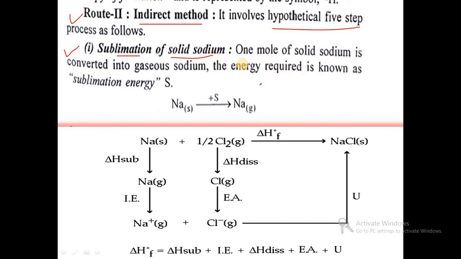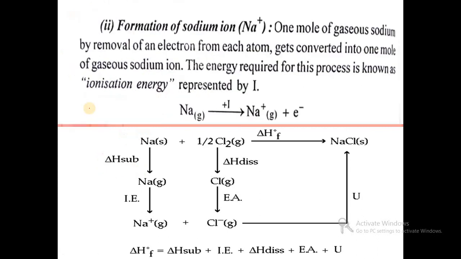In the first step, 1 mole of solid sodium is converted into gaseous sodium, and the energy required for that process is known as sublimation energy, which is represented by the symbol capital S. So here Na solid is converted into Na gaseous form, and the energy required is the sublimation energy, plus S. This is the first step, sublimation of solid sodium.